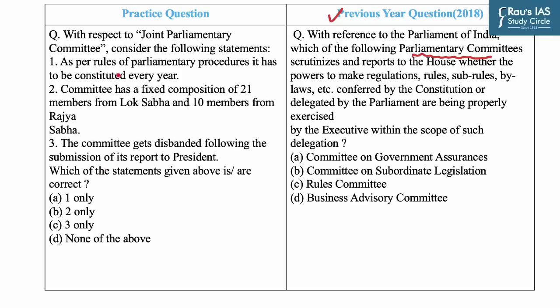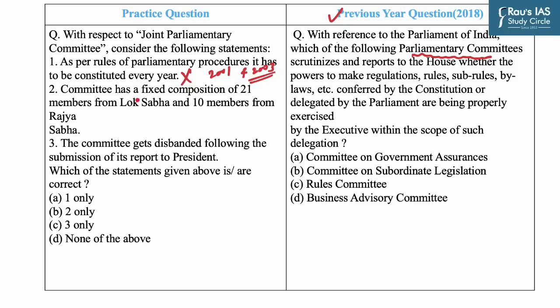Statement 1 says, as per the rules of parliamentary procedure, it has to be constituted every year. This statement is incorrect, as JPC is an ad hoc body. It is set up for a specific object and duration. JPCs are set up by a motion passed in one house of the parliament and agreed to by the other house. For example, the motion to constitute a JPC on the stock market scam in 2001, and the pesticide residue in soft drinks JPC in 2003. So it is not constituted every year.